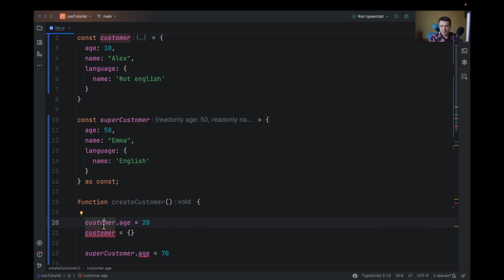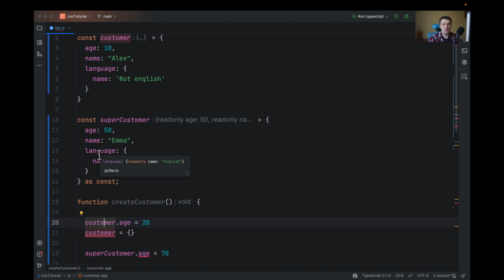Because in JavaScript, objects are passed by reference and not by value, even though we are saying that it is a constant, we can change the value of age to 20. But when we try to change the reference, there will be an error, because we cannot change a reference.